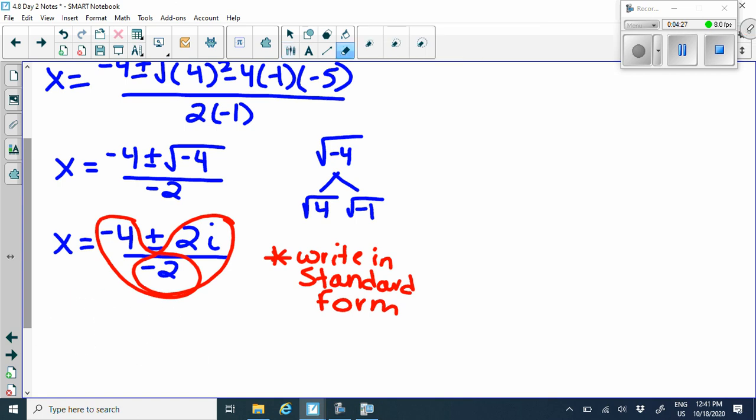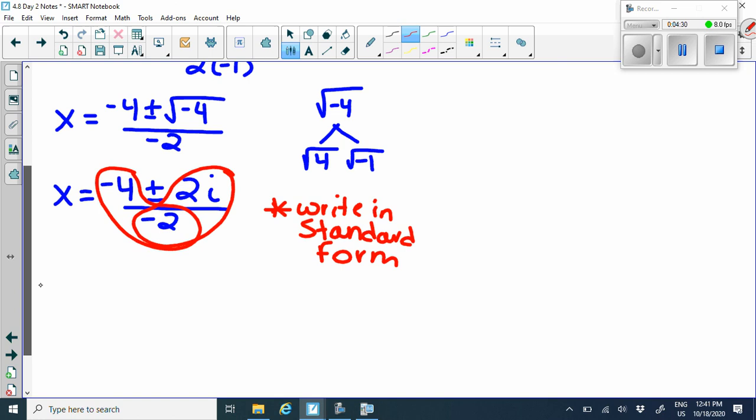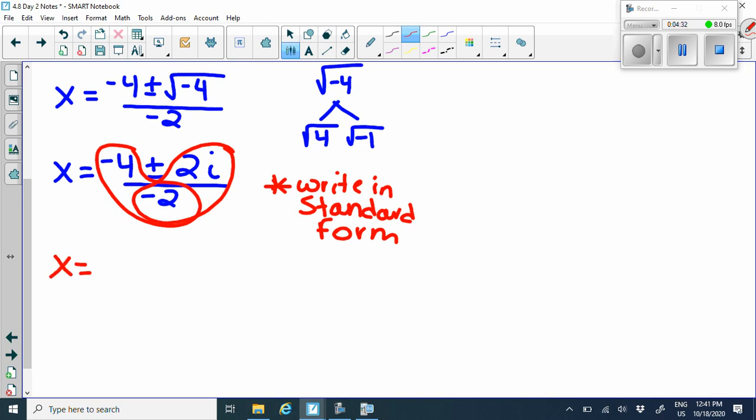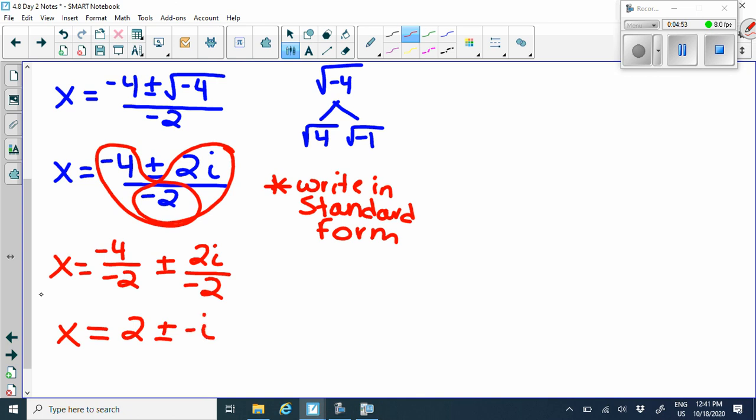I'm actually going to rewrite this so we can see more steps. So we add -4 over -2, and then the plus minus sign, and then 2i over -2. Now I'm going to rewrite this so you guys can see this a little bit better. So we got 2 plus or minus, and as I said, that 2 over -2, you can either write it as -1 or just a -i. I'm just going to write it as a -i.